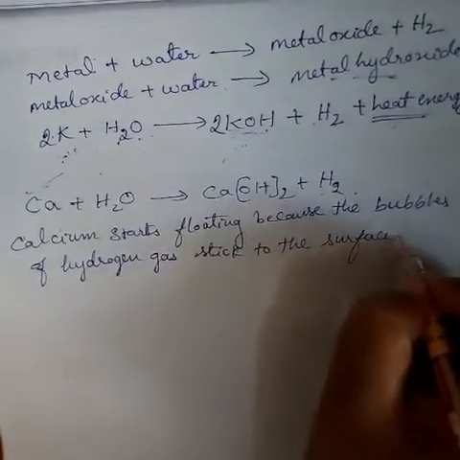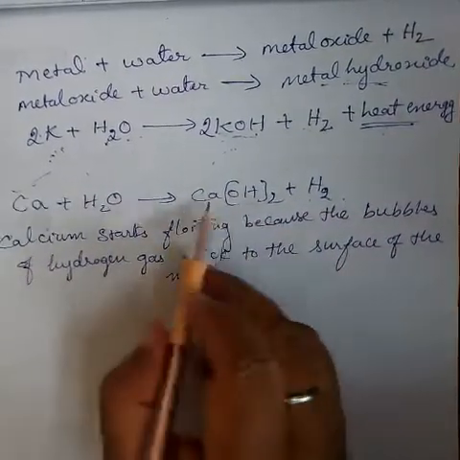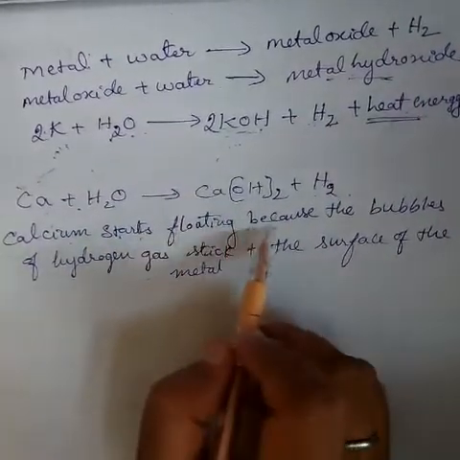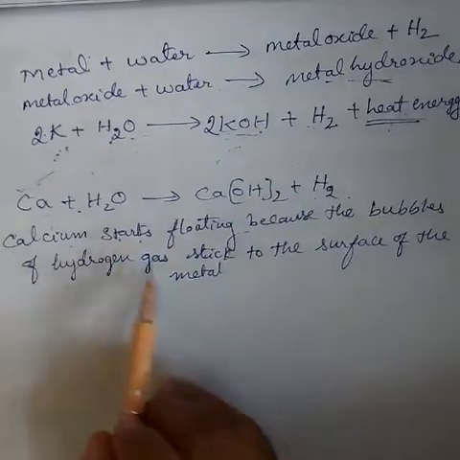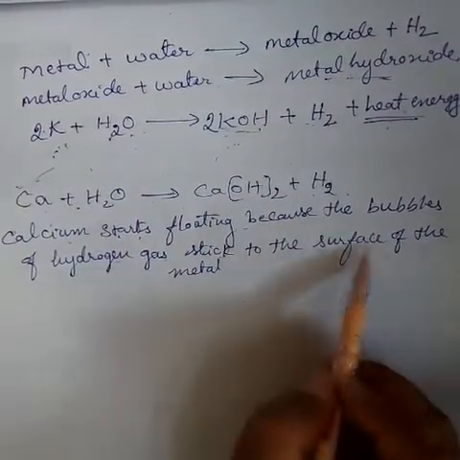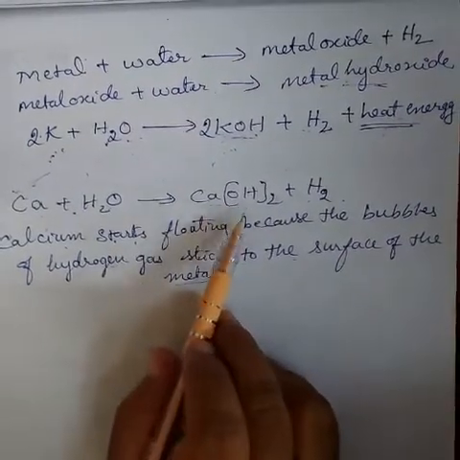It helps it float on water. Calcium starts to float on hydrogen gas. Why? Because the bubbles of hydrogen gas formed stick to the surface of the metal, so it floats on water. Okay, which is important.